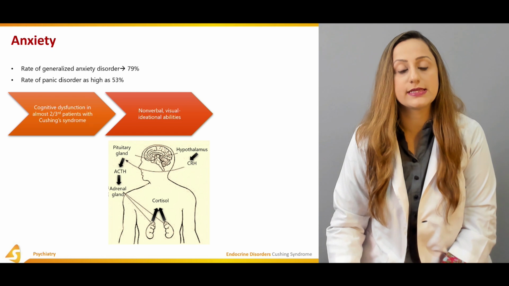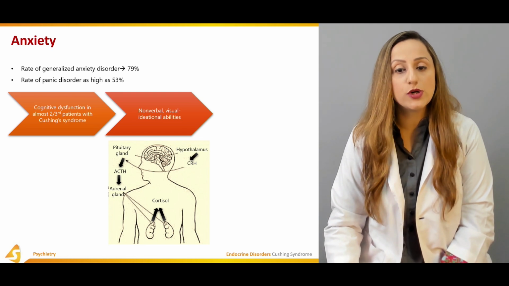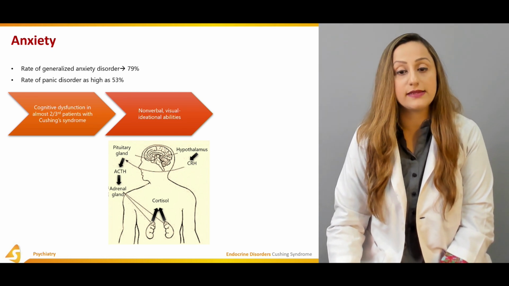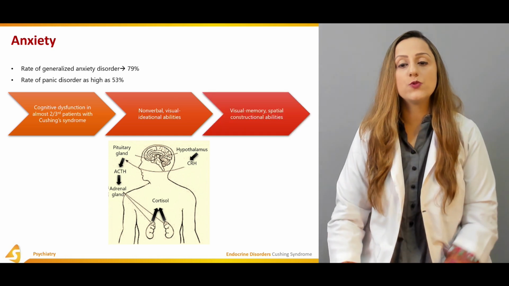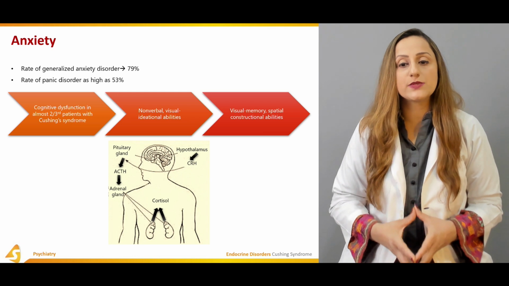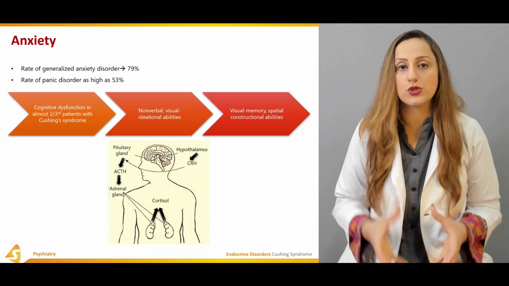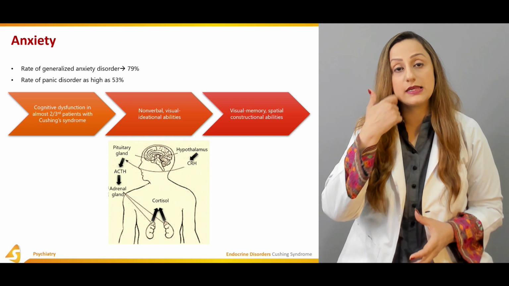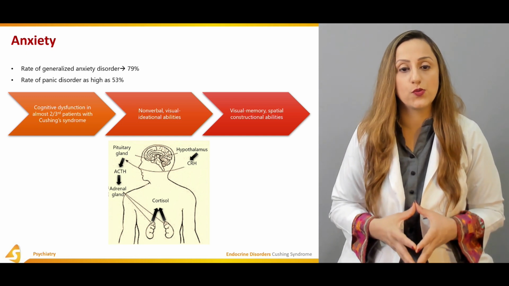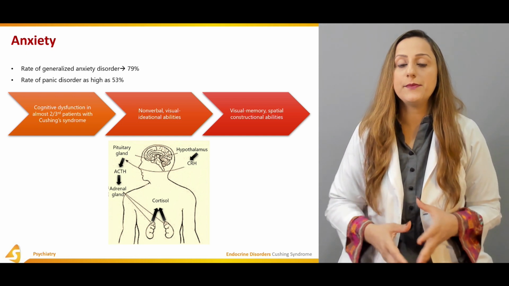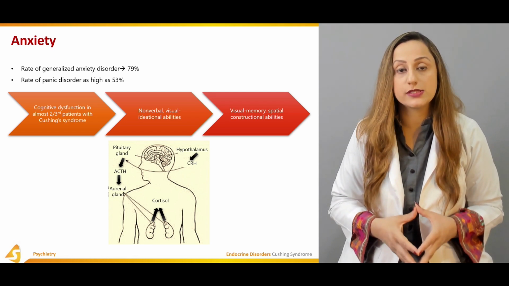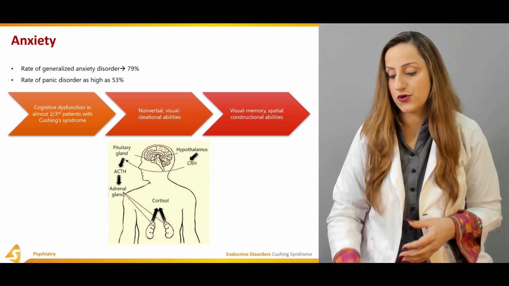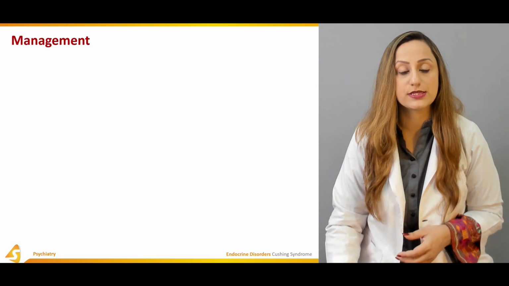And then we have the non-verbal visual ideation abilities that are also present in these individuals, as well as the visual memory and spatial construction abilities, which are also affected in these individuals of Cushing's syndrome. So usually the panic and the anxiety are the key features that have to be noted down in a patient who is suffering from Cushing's disease or Cushing's syndrome.